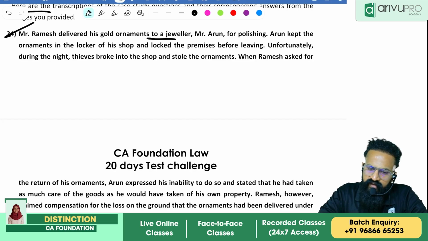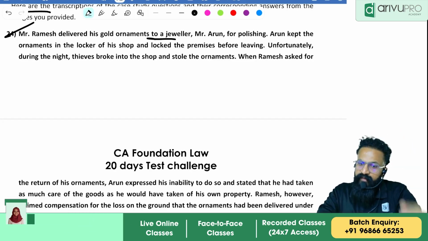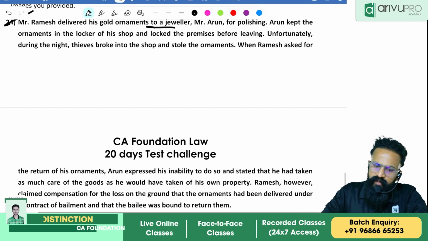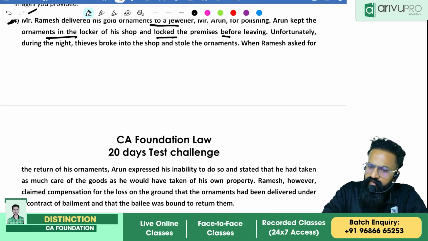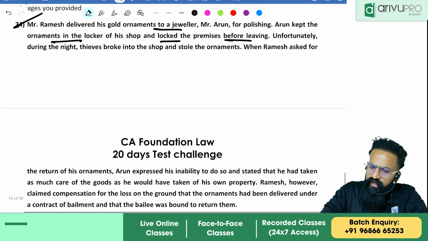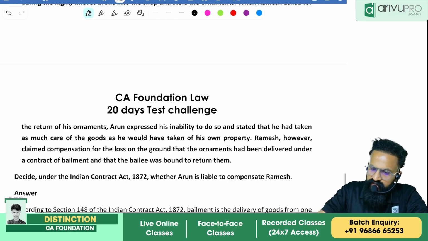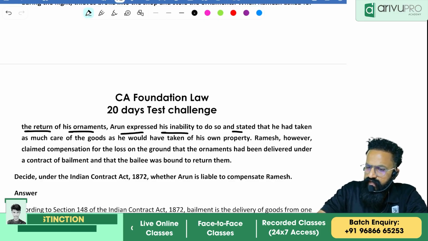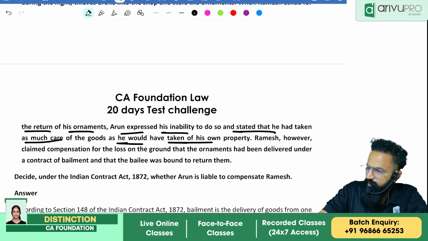Okay. Mr. Ramesh delivered his gold ornaments to a jeweler, Mr. Arun, for polishing. Arun kept the ornaments in the locker of his shop and locked the premises before leaving. Unfortunately, during the night, thieves broke into the shop and stole the ornaments. When Ramesh asked for the return of his ornaments, Arun expressed his inability to do so and stated that he had taken as much care of the goods as he would have taken of his own property.